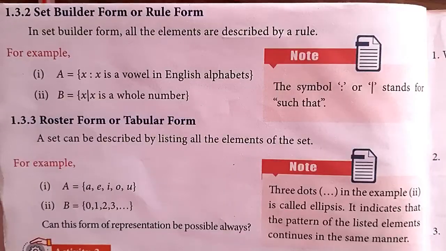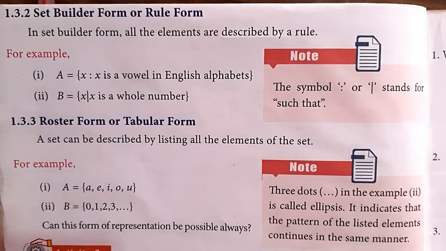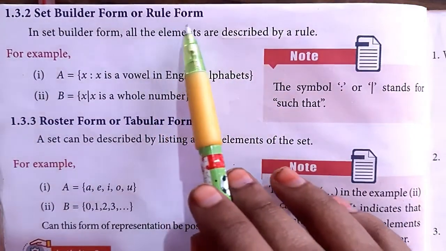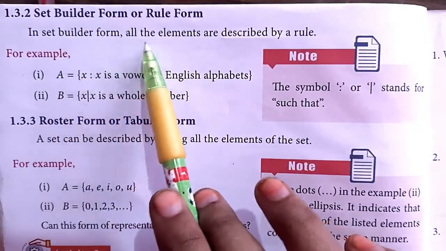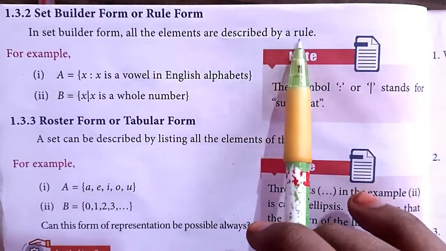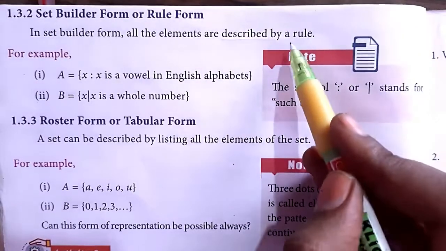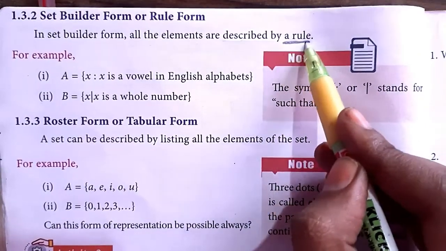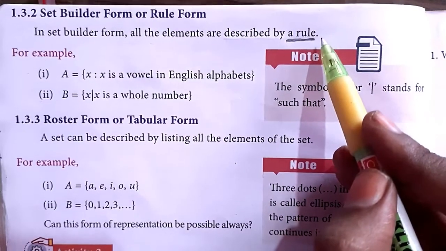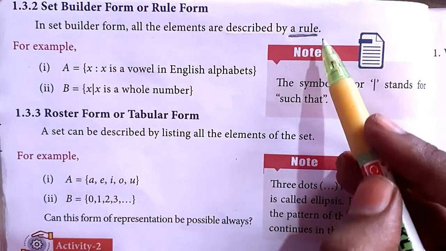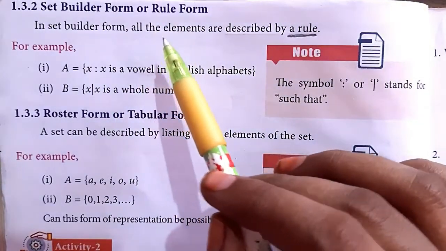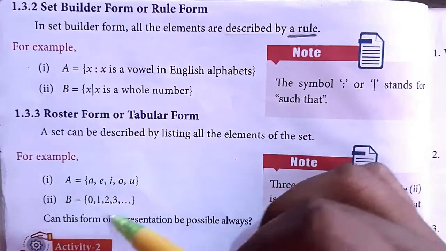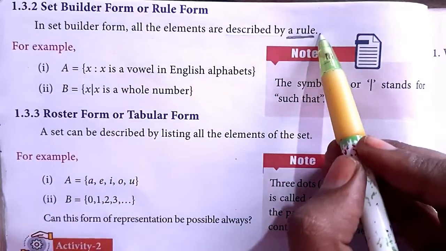Only the words. See, the next one is set builder form, or we can say it is a rule form. In set builder form all the elements are described by a rule. So it is a standard form, also a common form. When you go to higher studies, mostly you will use this set builder form. For your level, we are using the roster form. Okay, it is the rule form, very very important.